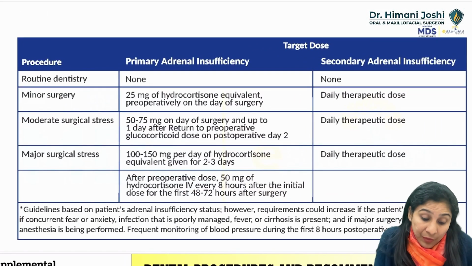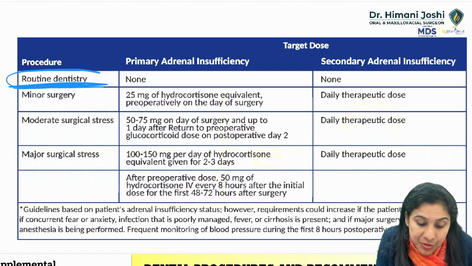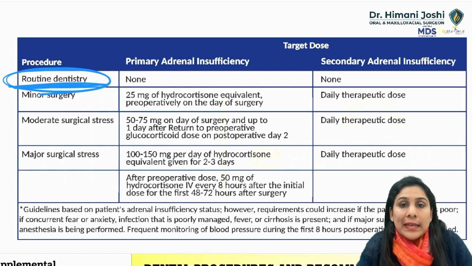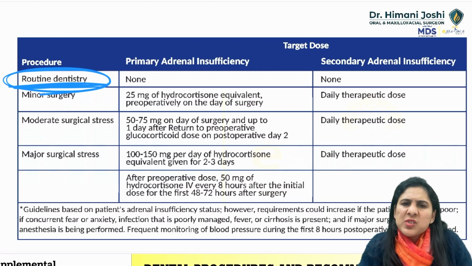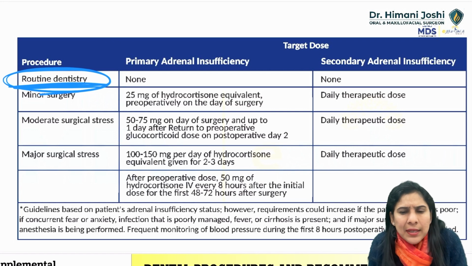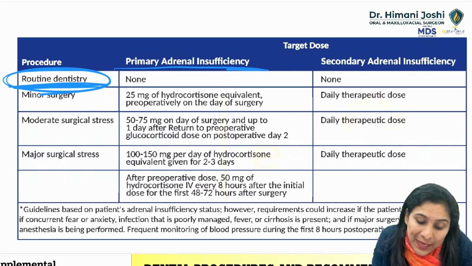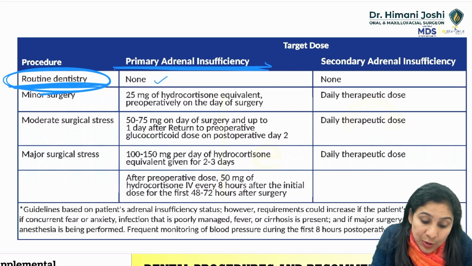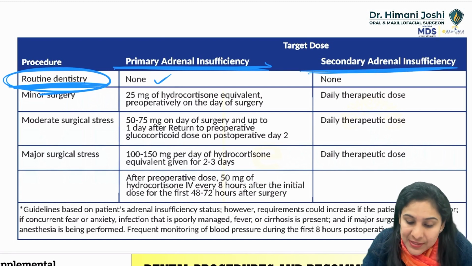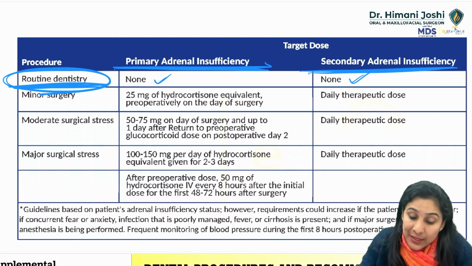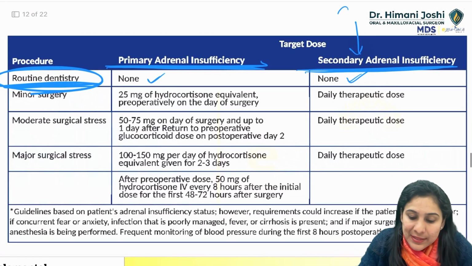When you are doing routine dentistry, what is routine dentistry? Scaling, polishing, root canal treatment, fillings, small procedures, primary teeth, something like that. Even for a primary adrenal insufficiency, you need no extra steroids. For secondary adrenal insufficiency, that is exogenous steroids, definitely you don't need any steroids. Secondary AI, just to remind you again, is the patient who is taking exogenous steroids.